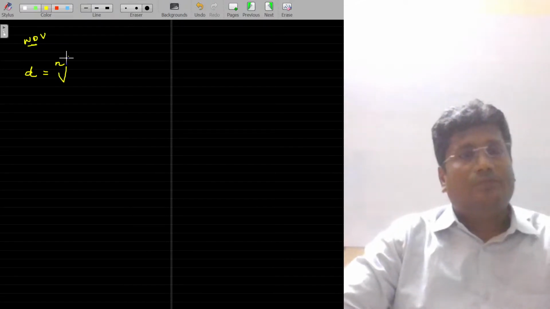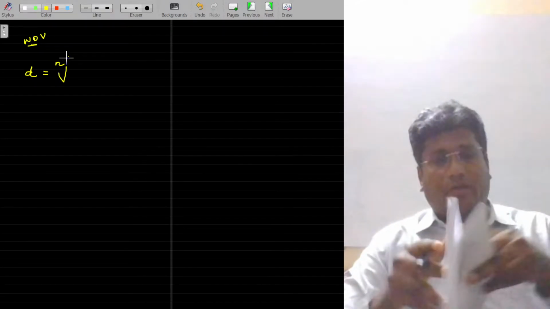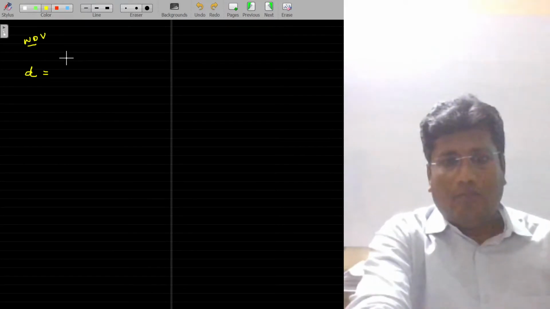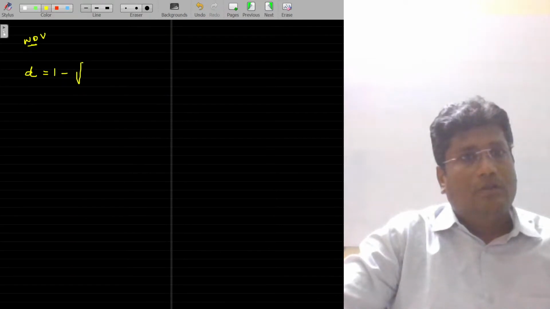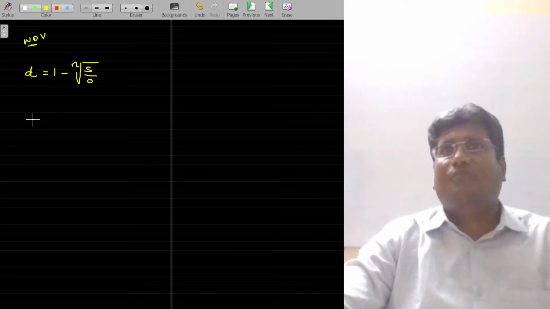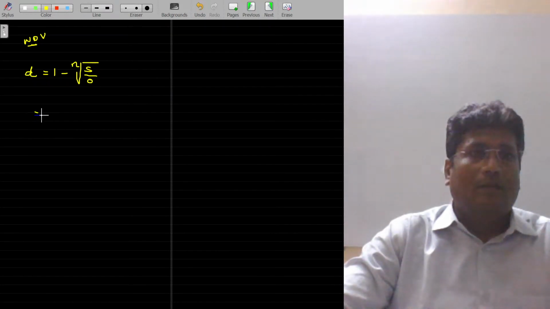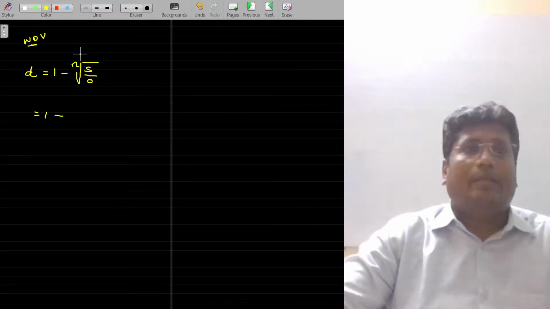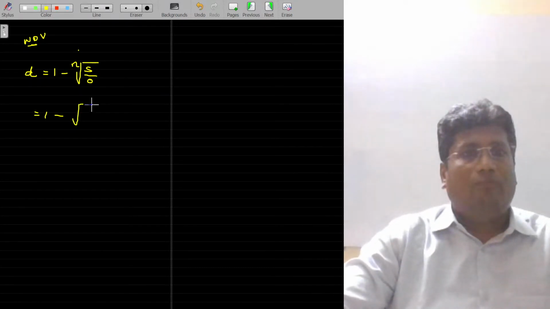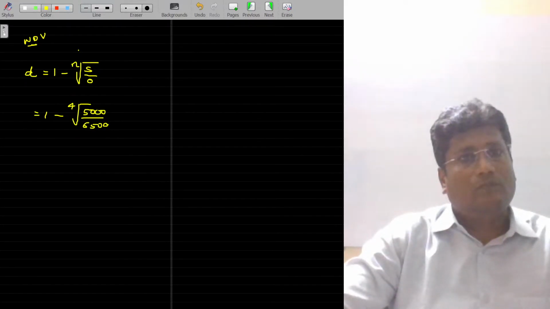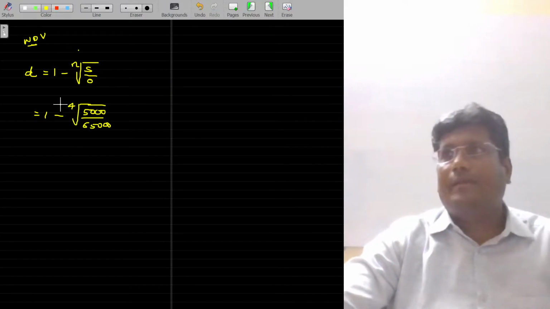1 minus nth root of scrap value divided by original value is the rate of depreciation. This is the formula. Is that clear? N is nothing but year, S is scrap value, O is the original value. Here the N being 4 and scrap value being 5,000 rupees and original value being 65,000. Is that okay?